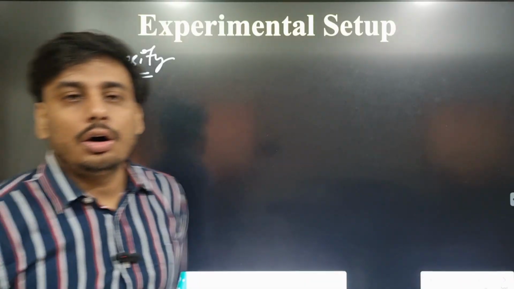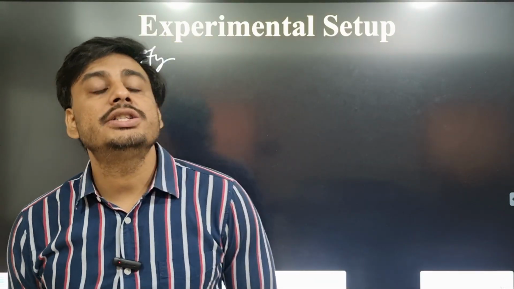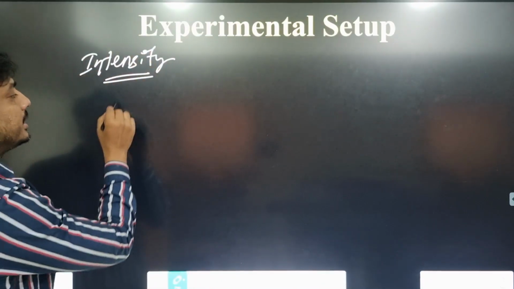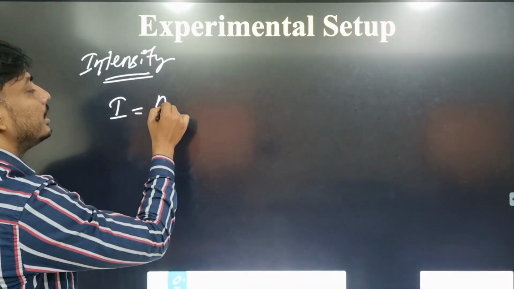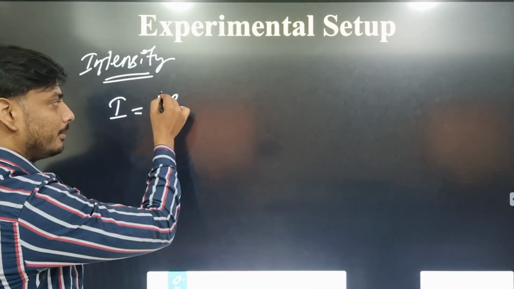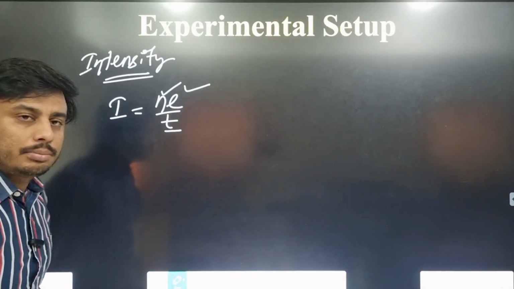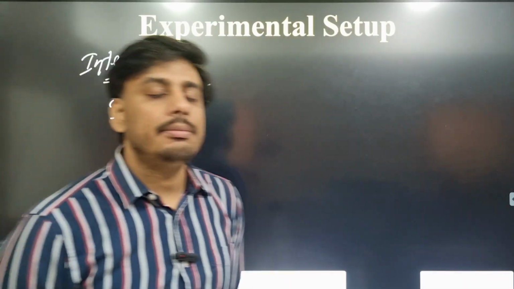So first we will discuss intensity. Already we know that intensity of light is nothing but the amount of energy of light falling per unit time per unit area. So if we increase the intensity, current is nothing but Ne by T: number of electrons removed, charge of an electron, divided by time.